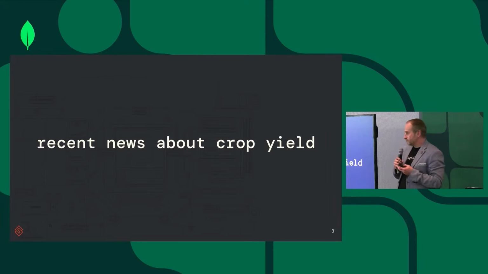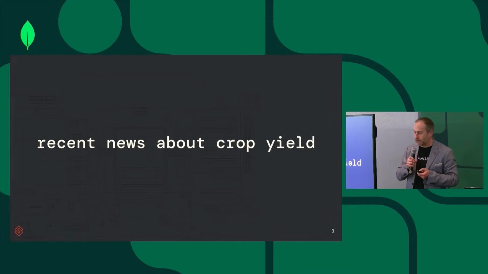And so let's talk about a query which is relatively simple, actually. Recent news about crop yield. So let's say you are working for some kind of analyst website where analysts go to find information about topics they care about, and they answer this question of recent news about crop yield. Right? This is an analyst in agriculture, and this is what they care about. So how should we handle that query?